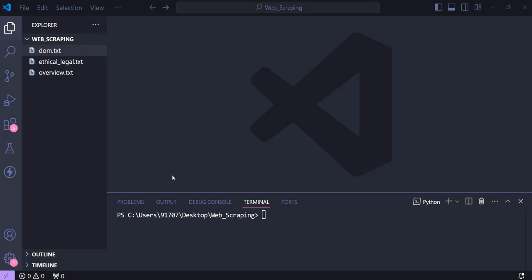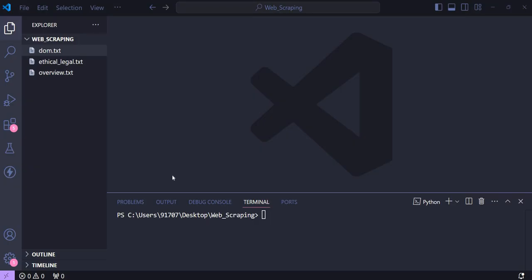This video is based on web scraping using Python. In this particular video, we will cover the fundamentals of web scraping with Python. Firstly, we'll see the overview of web scraping and its application. Then the ethical and the legal considerations in web scraping. Then we'll see some Python basics, on which we'll see Python modules such as OS, sys, and time.